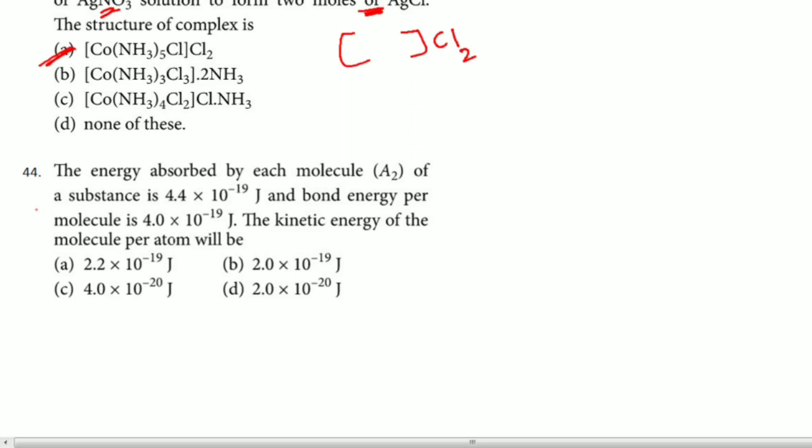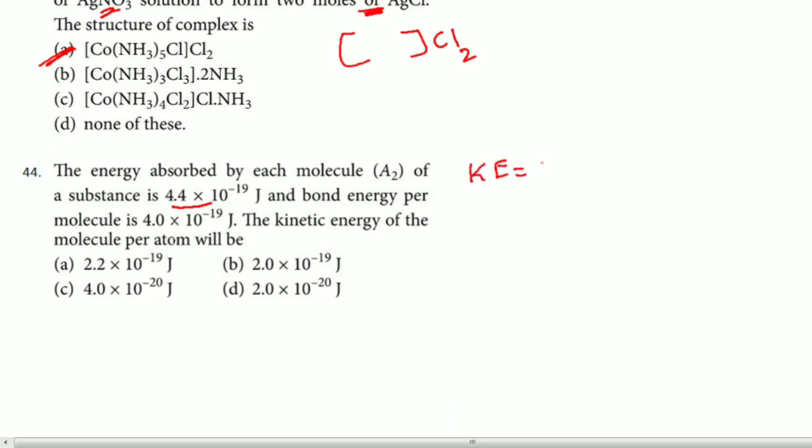Then 44th question we will solve. In this case, for A2, energy absorbed by each molecule is given, 4.4 into 10 to the power minus 19. Bond energy per molecule is given, that is 4 into 10 to the power minus 19. So energy absorbed by the substance is this much, but bond energy is this much, so the difference is kinetic energy.